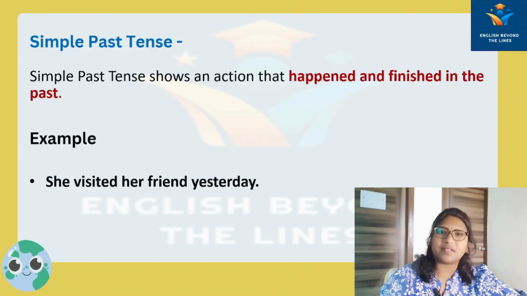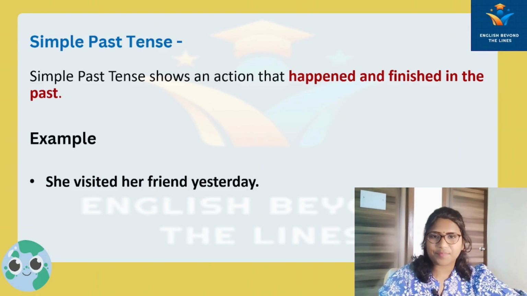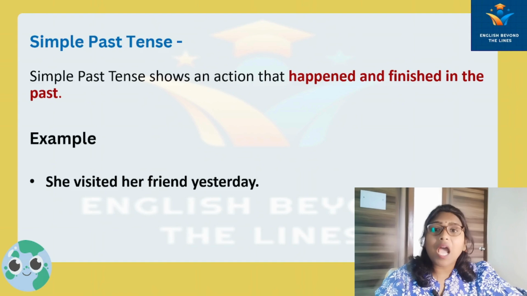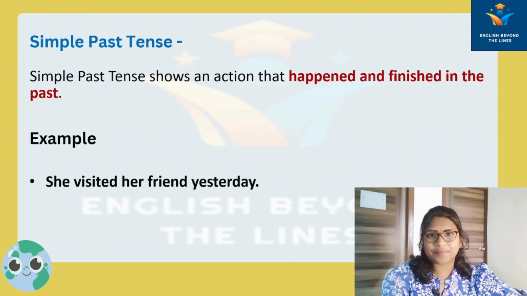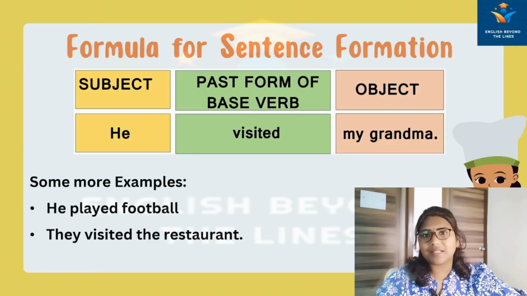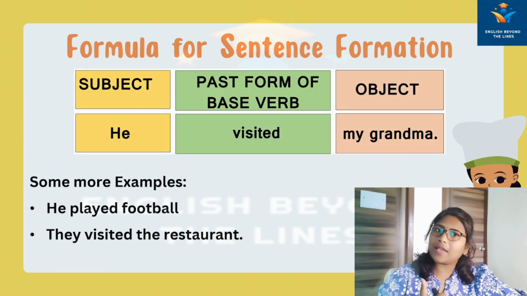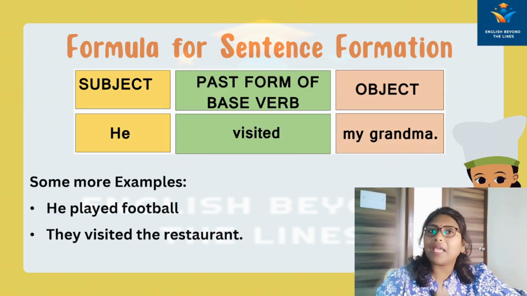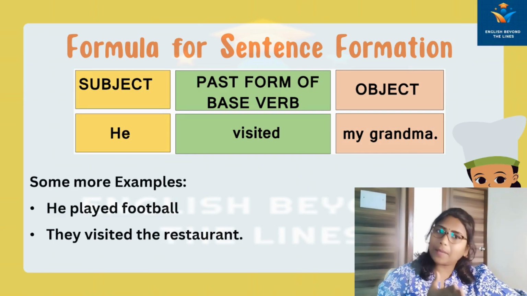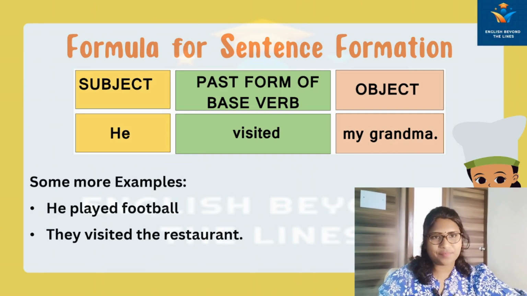Now we will see how we can frame the sentence based on this simple past tense. The formula is subject plus the past form of the base verb. As I have already told, base verb means the main verb, plus the object will come.